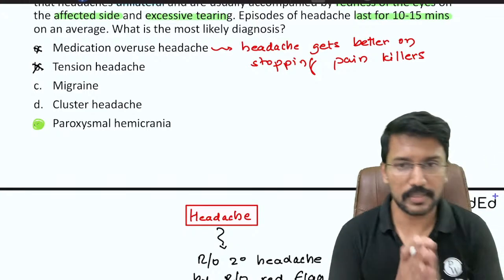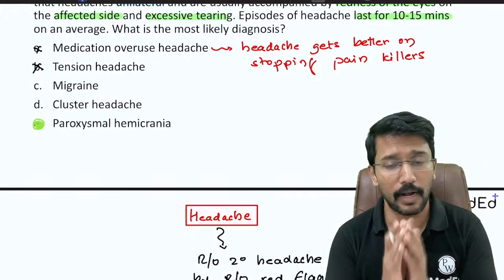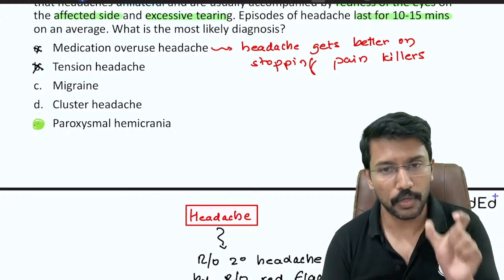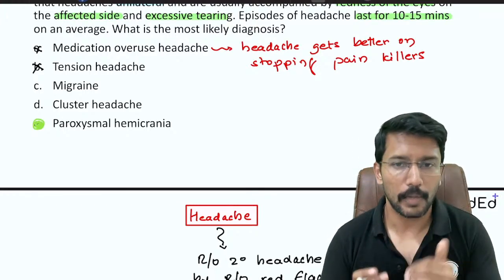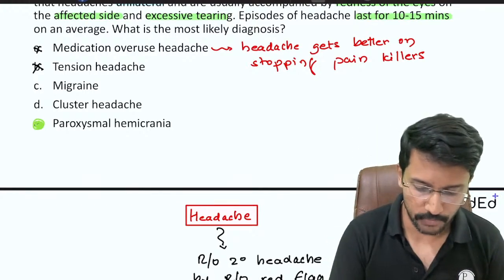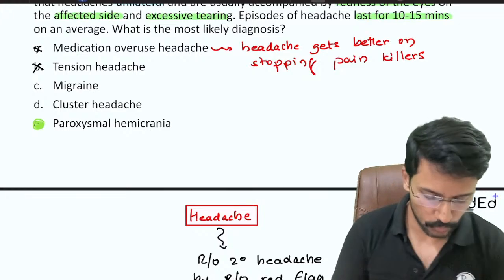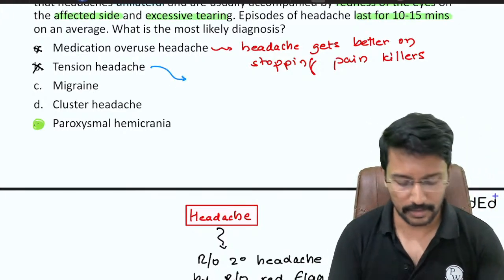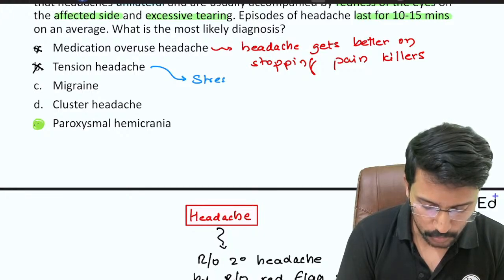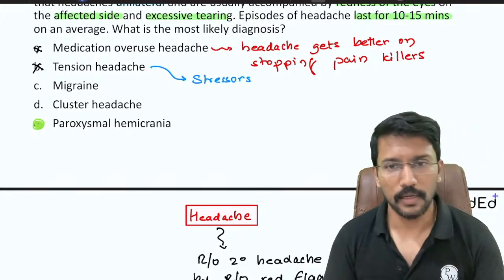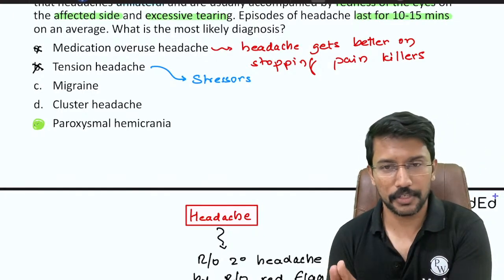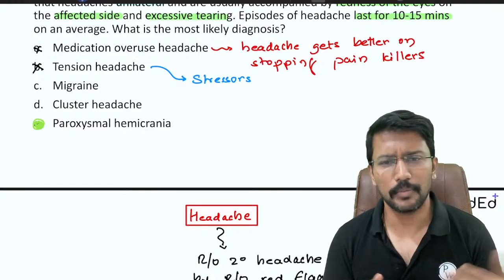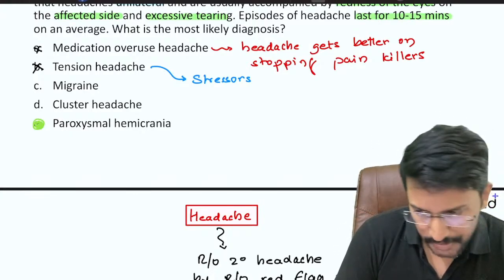So I hope the approach is simple, right? Look at unilateral or bilateral. After that, look at the duration of untreated episodes. Apart from that, there will be some additional clues given by the examiners. So we will go through that. Tension type of headache: usually in the question they mention that there are stressors present. Patient is going through some stress, like a breakup or financial loss of job, right? Something like that.